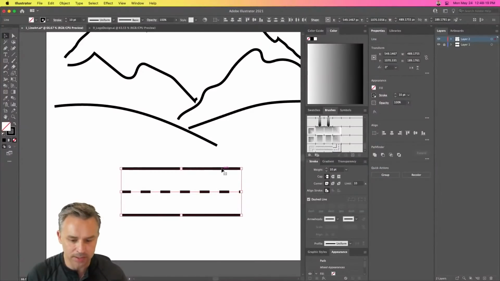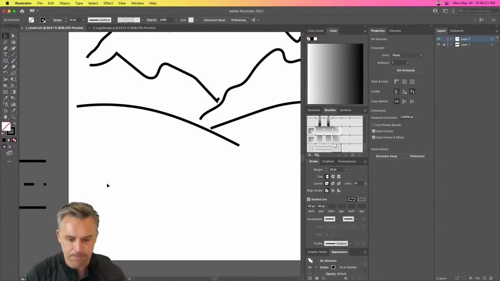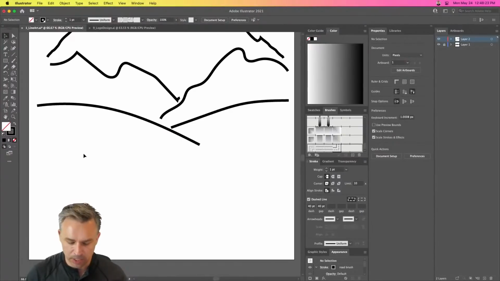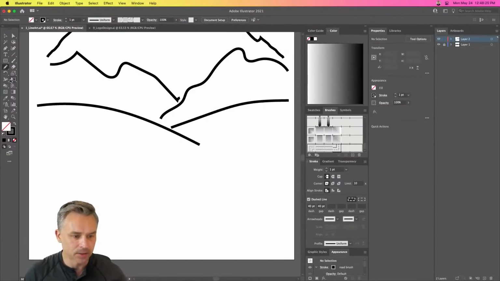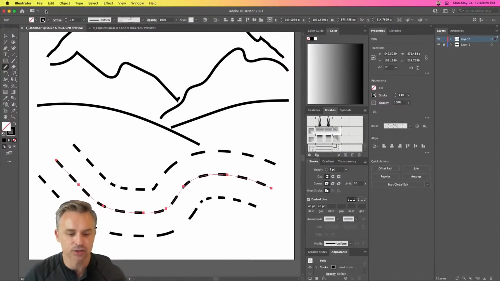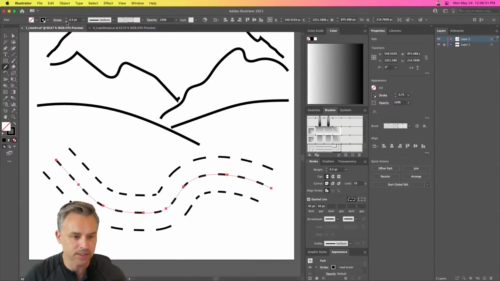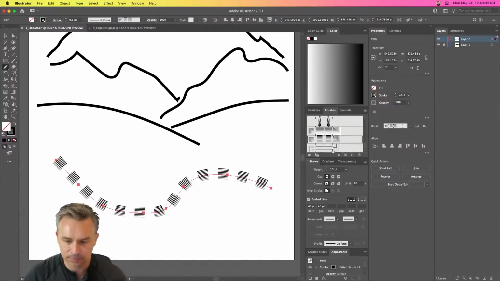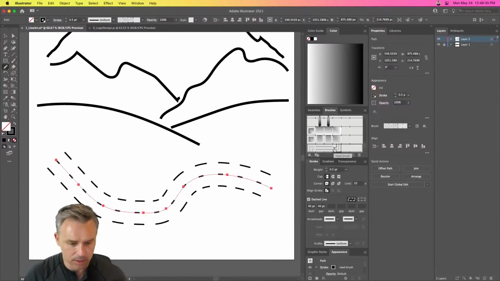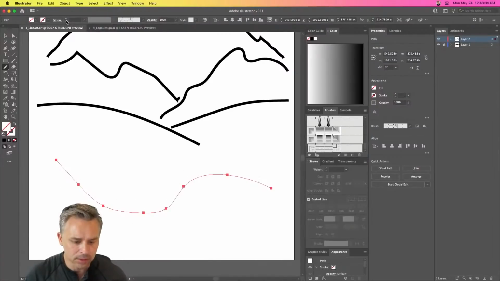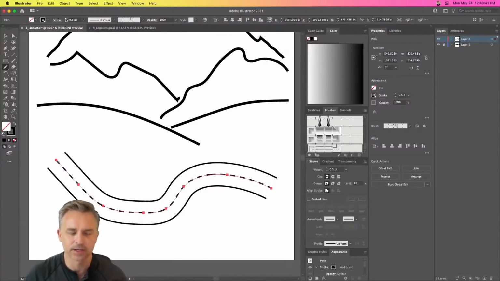Let's move these 3 lines off to the side. And then we can select this brush. Select the pencil. And now with that brush selected, we can see we could draw. And sure enough, there's our road. Let's fix this. Let's click on it. Oh yeah, there it is. Okay. And here's our lovely road.